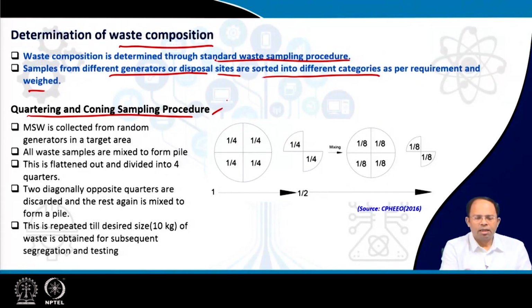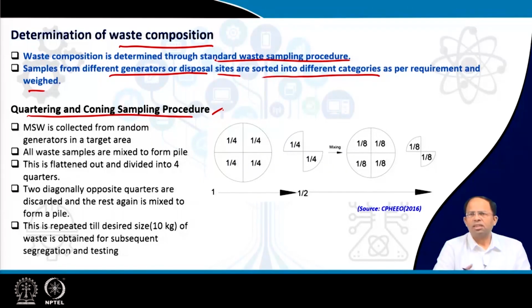Now, why is this method important? Because this method ensures that waste collected from different areas of the city and from different generators is thoroughly mixed, and then based on that mixed waste, we can determine the percentage composition of different constituents of the waste for that urban area or for that particular category of generators that we are addressing.